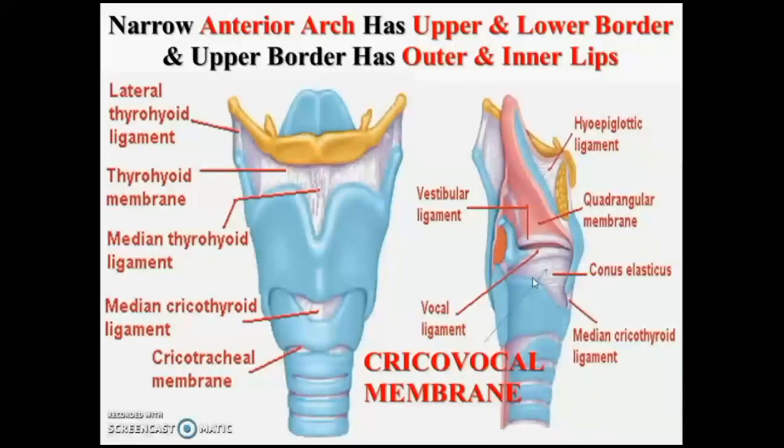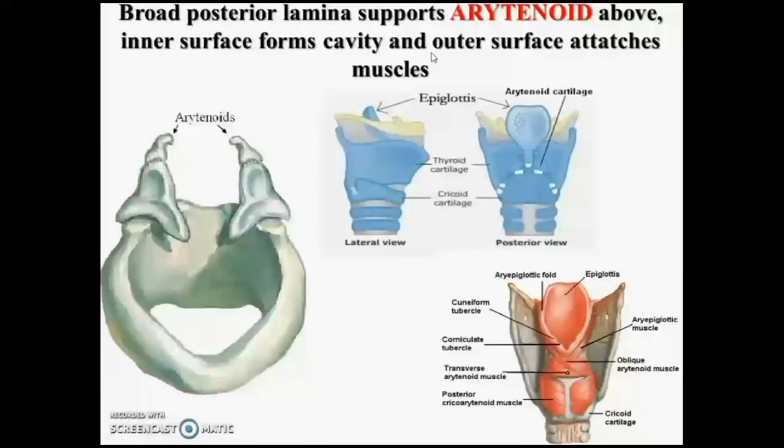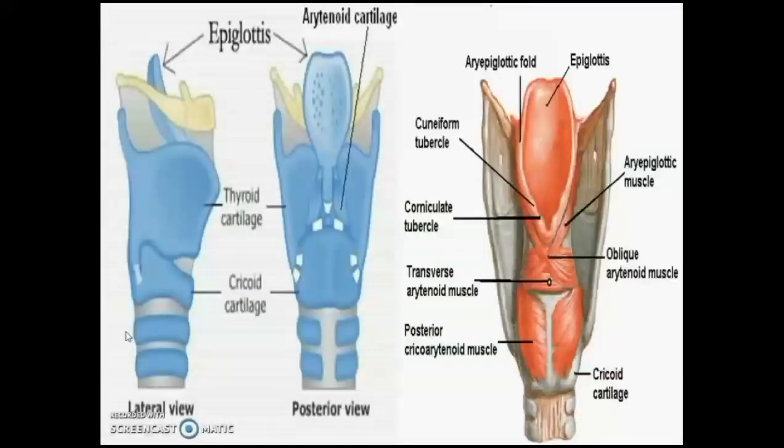Here you can see the arch and attachments of the cricoid cartilage. The outer lip of the upper border gives attachment to the median and lateral cricothyroid ligament. Inner lip gives attachment to the cricovocal membrane, and the broad lamina shoulders the arytenoid above. Inner surface forms the cavity, outer surface gives attachment to muscle and forms the lower part of the anterior wall of the laryngopharynx. Upper part of the anterior wall of the laryngopharynx is open via the laryngeal inlet into the larynx.